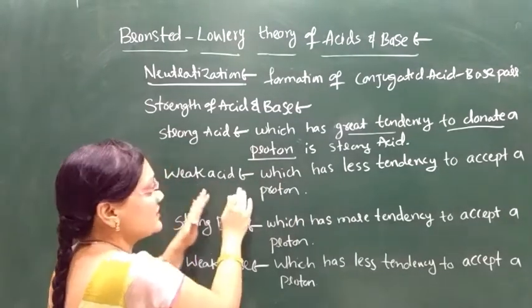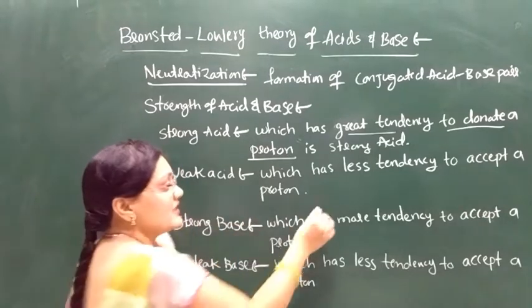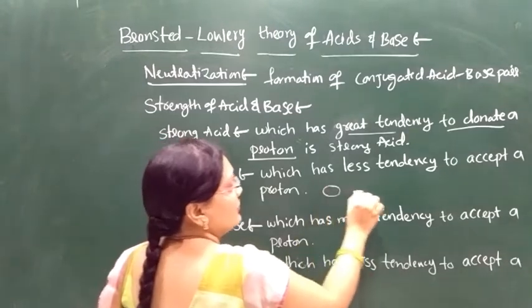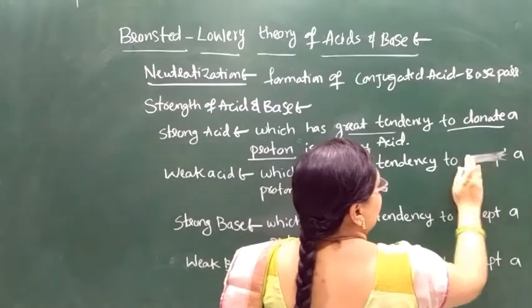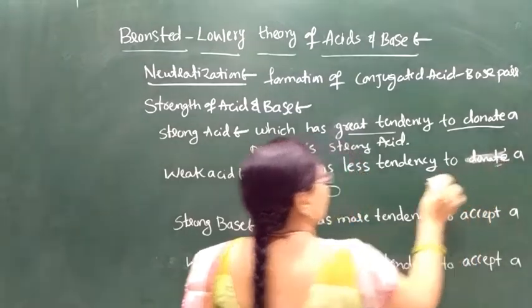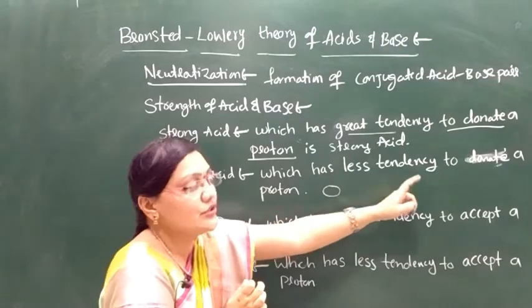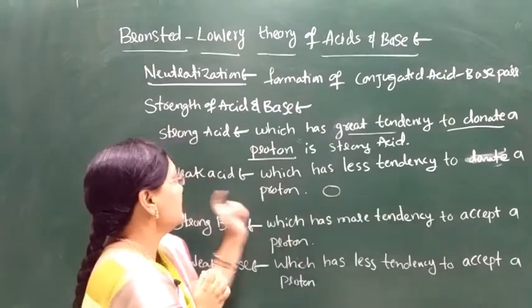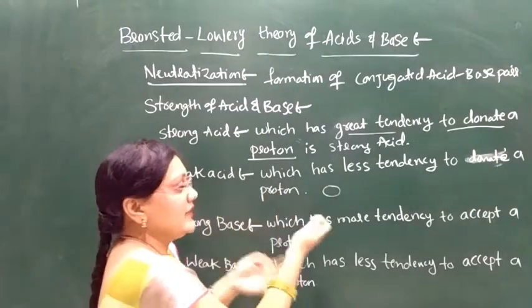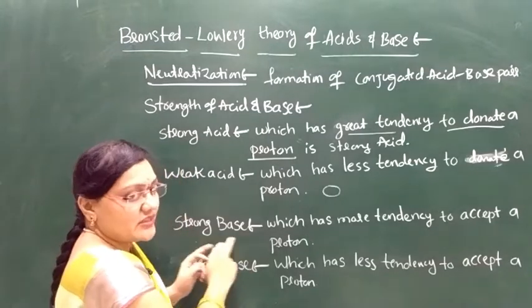Next is the weak acid. A weak acid is an acid which has less tendency to donate a proton. Next is the strong base.